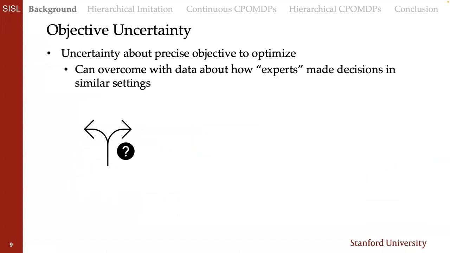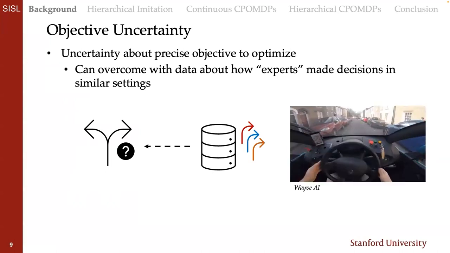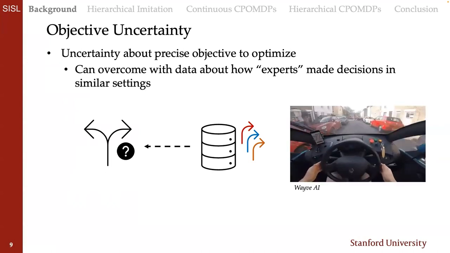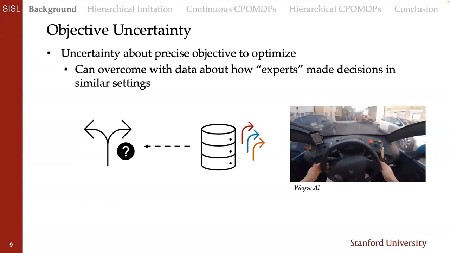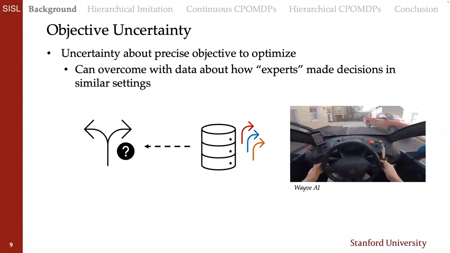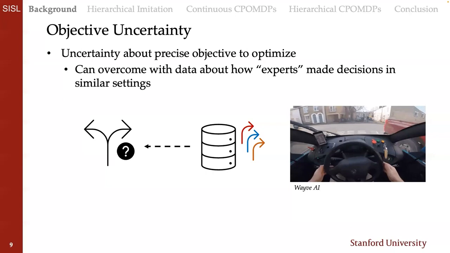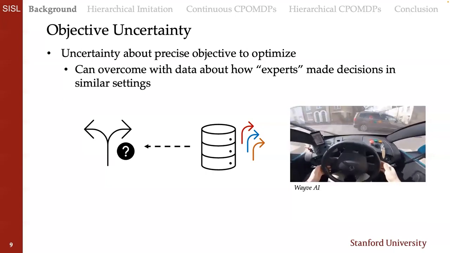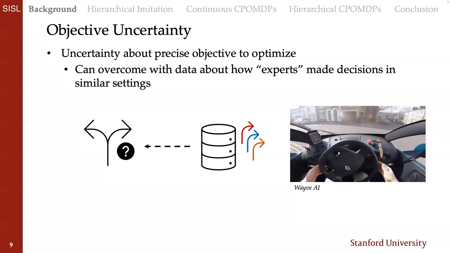Finally, we'll talk about objective uncertainty. So objective uncertainty describes when an agent is uncertain about its precise goals to optimize. And oftentimes, agents can overcome this uncertainty by using data of, quote unquote, how experts made decisions in similar settings. So again, in something like autonomous driving, you might come into scenarios that you haven't necessarily planned against, but you may be able to use data in some data set that you collected offline to guide how you do your decision making in those scenarios.